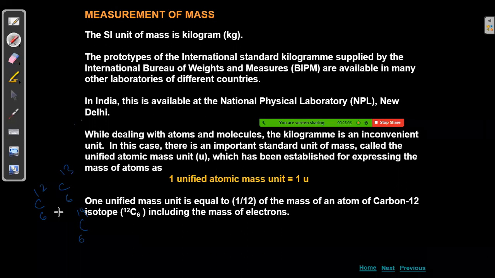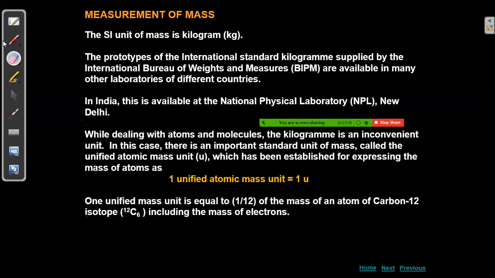Same proton number, if it is there, such atoms we are calling isotopes. In carbon, the atomic numbers are the same, but the mass numbers are different. Out of these isotopes, we take only the carbon-12 atom, whose atomic number is 6 and mass number is 12. 1/12th of the mass of that carbon atom, we take as one atomic mass unit. This is the definition of atomic mass unit.